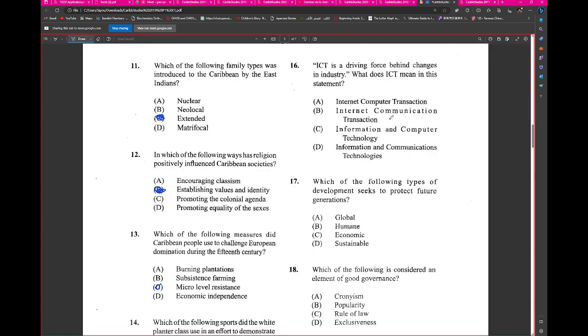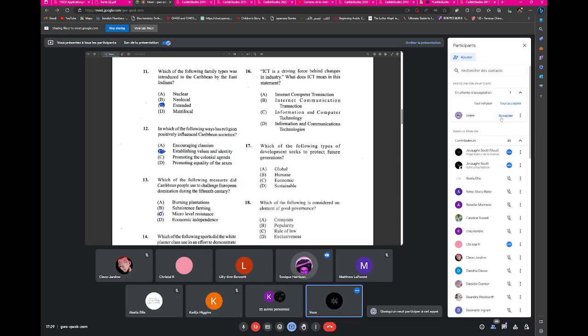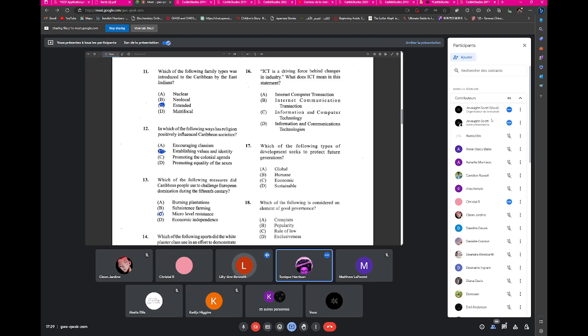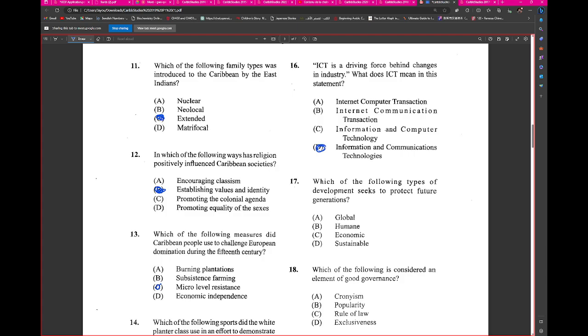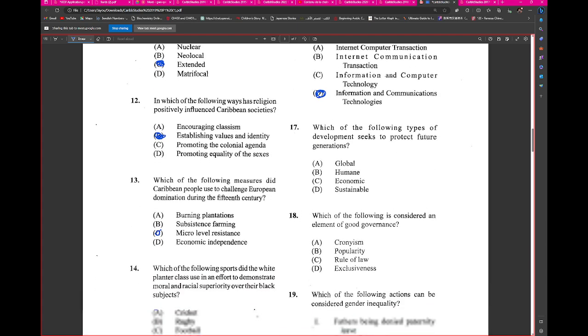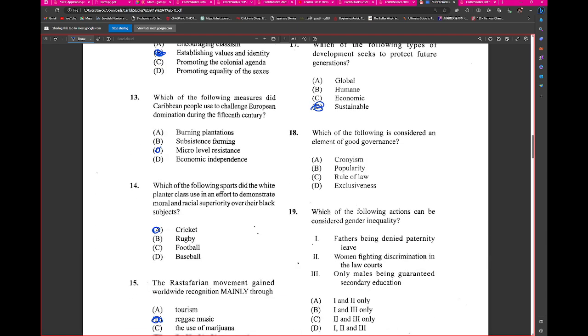The ICT, well, ICT is the driving force behind changes in industry. What does ICT mean? D. As in dog. Alright, yes. Information and communication technologies. Which of the following types of development seeks to protect future generations? Sustainable. Wonderful. Which of the following is considered an element of good governance?